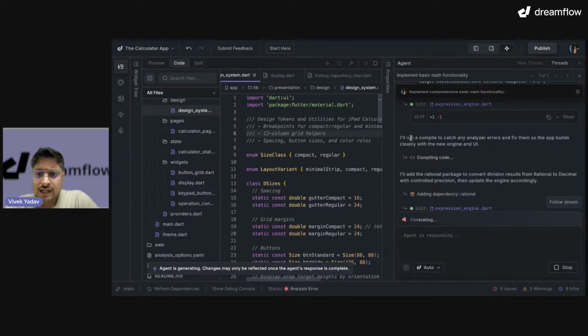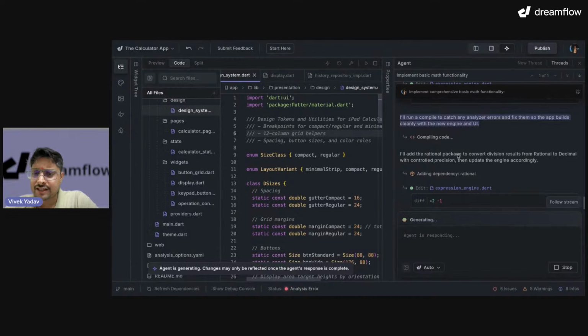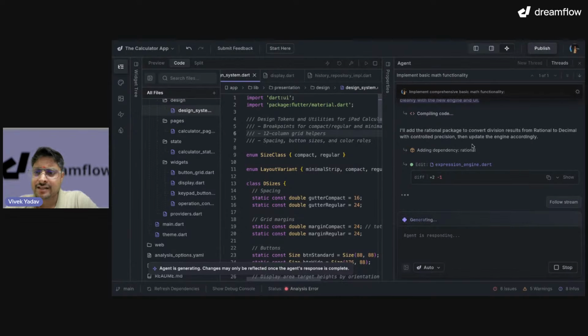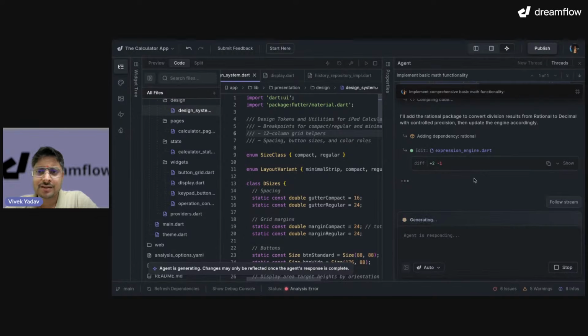Here our agent is saying I'll run compile to catch any analyzer fix. I think it got some analyzer error, and that is why it is still doing some work. And that's great.